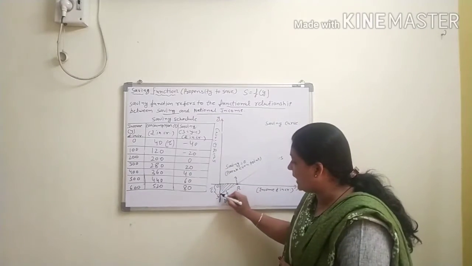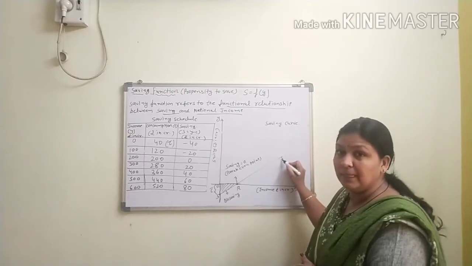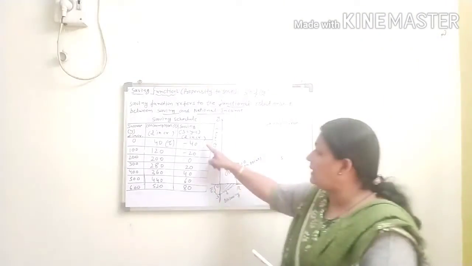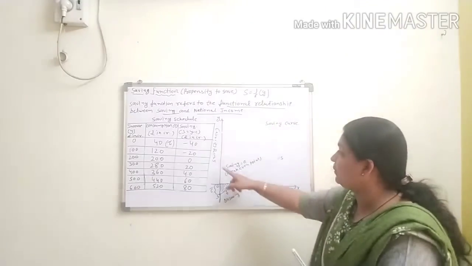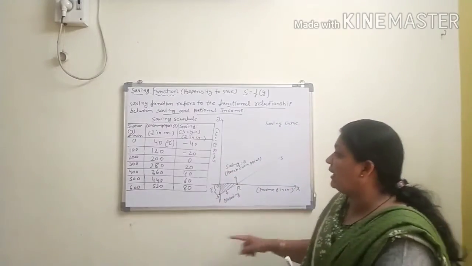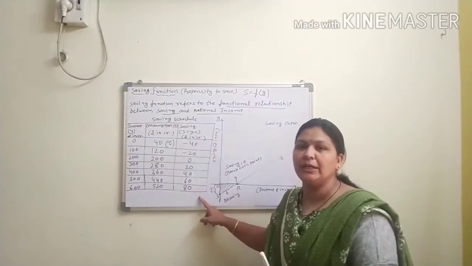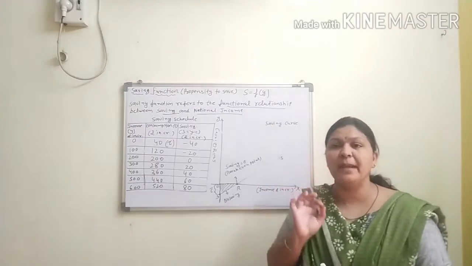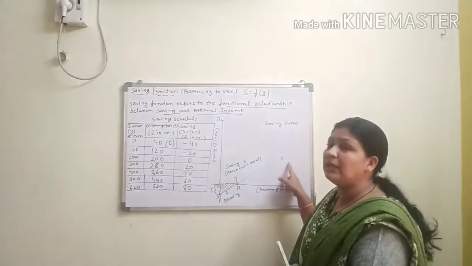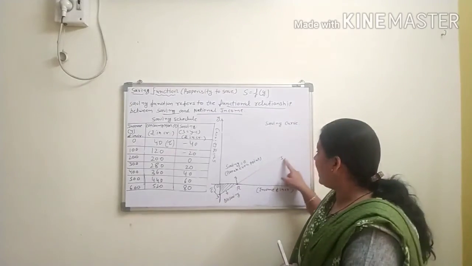We just assume that that is minus 40. So this is our saving line. Okay? Listen. Saving line is increasing day by day. So that is the positive direction because you are assuming saving here and income here. Whenever income is increasing, your saving is also increasing. It means there is a positive relationship between income and saving. So that graph should be in the positive manner only. Clear? So that is the SS graph.